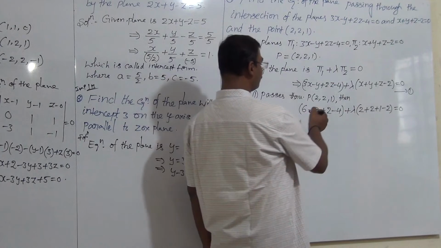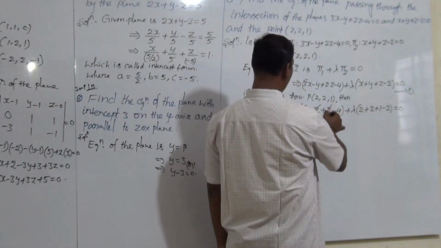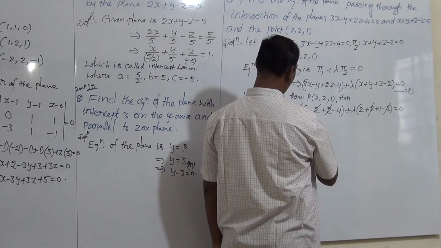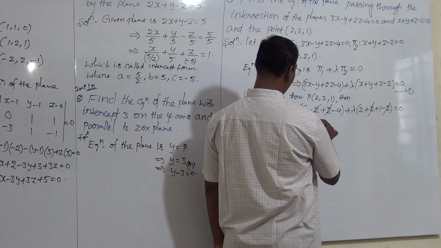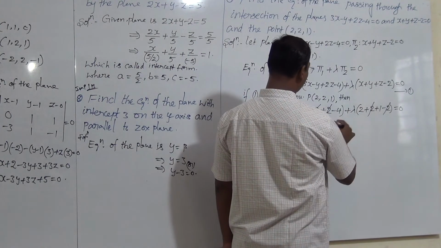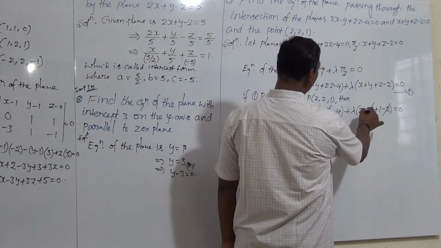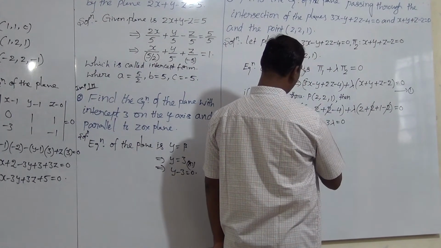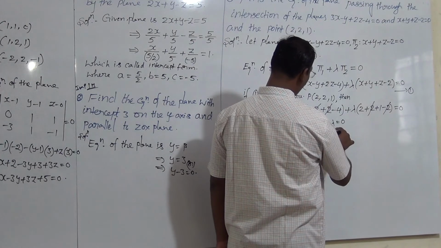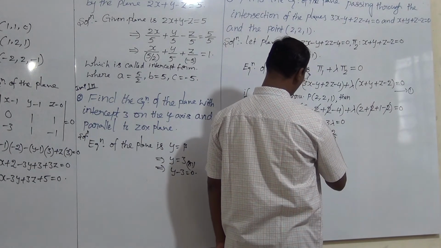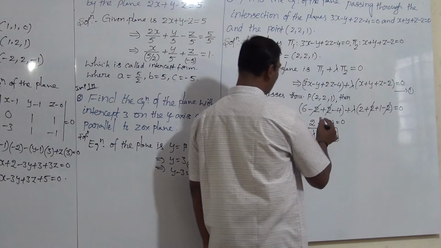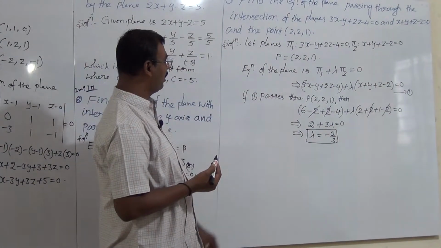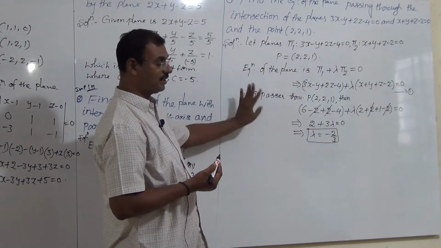After simplifying, minus 2 plus 2 cancels, and here also minus 2 plus 2 cancels. This implies 6 minus 4 is 2, plus lambda into (2 plus 1), 3 lambda, is equal to 0. So lambda is equal to minus 2 upon 3. So I got lambda equal to minus 2 divided by 3. I hope you understand this procedure.